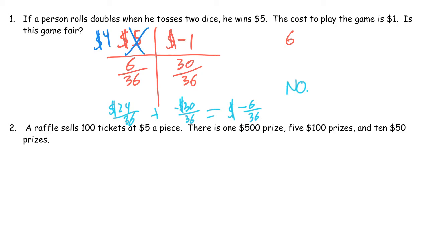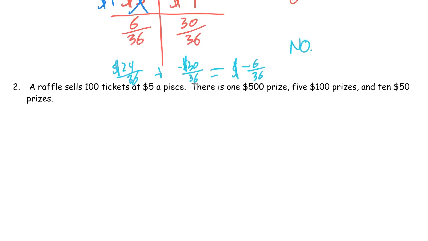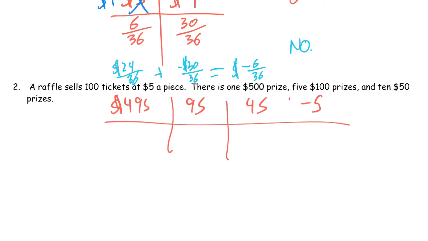So similarly, they sell 100 tickets at $5 a piece. And there's a $500 prize, 5 $100 prizes, 10 $50 prizes, and the rest are losing tickets. And there's 100 tickets. Okay, so what are the values you could win? Okay, so let's not do the little mistake I did on the first one on purpose. But here's the different values. You could make $495. You can make $95. You can make $45, or you could just lose $5. So those are all the different values you could get.